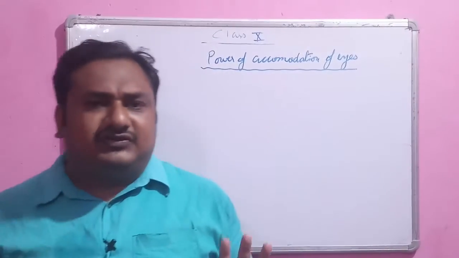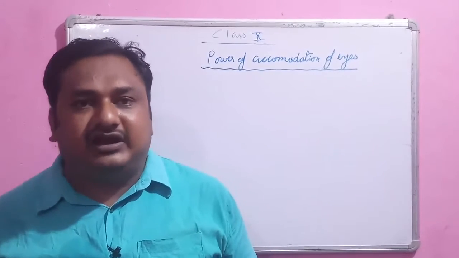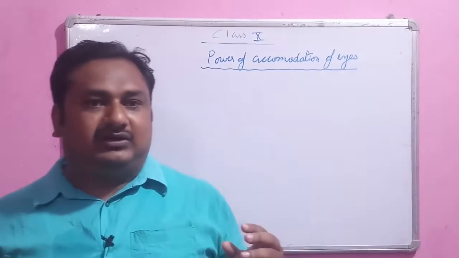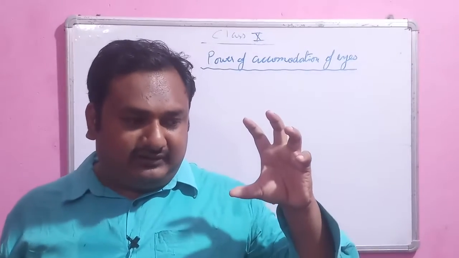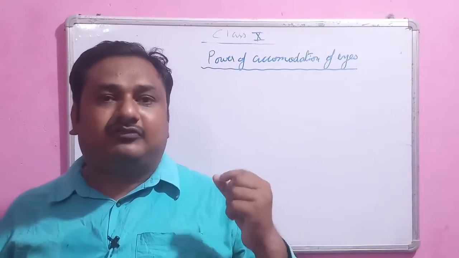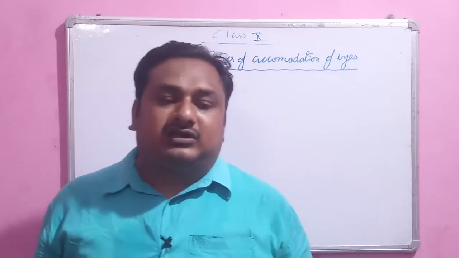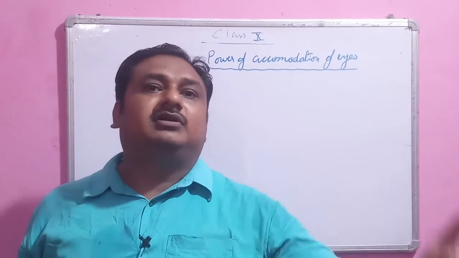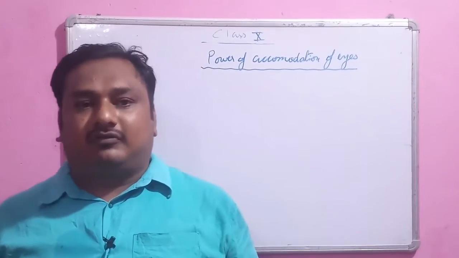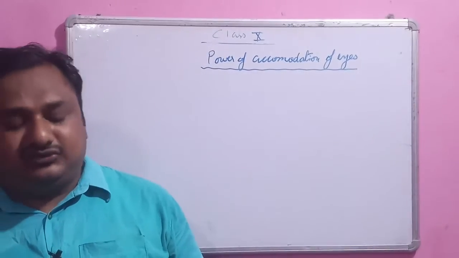So I hope that you understand this theory of power of accommodation, how the ciliary muscle adjusts the focal length. Whenever we have to see a closer object, it pressurizes and strains the eye, so that the curvature becomes more and the lens becomes thicker. And whenever we see a distant object, the lens becomes thinner, and so the focal length will increase. Okay, so the self-adjustment of the focal length of our eye is known as the power of accommodation of the eye.